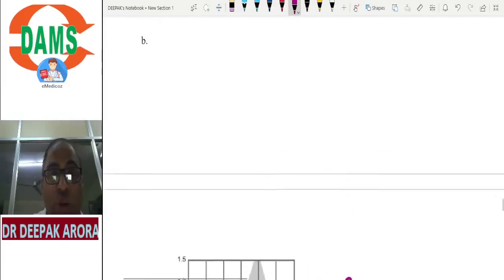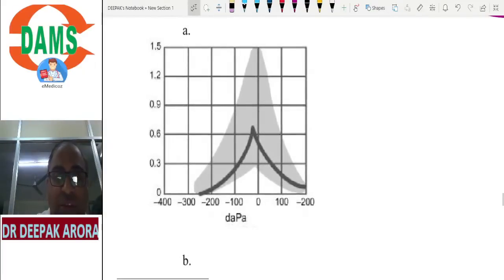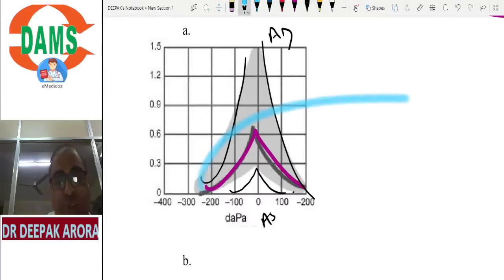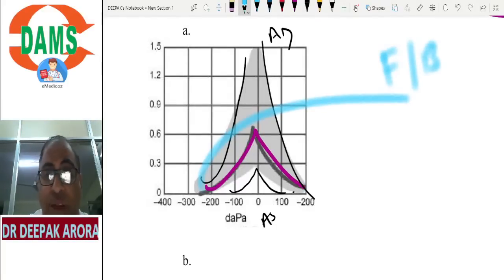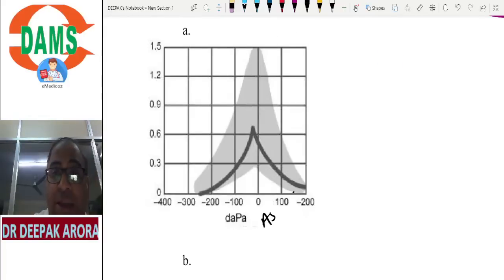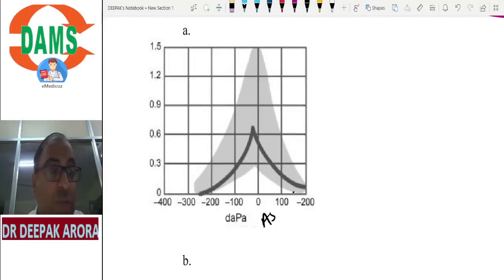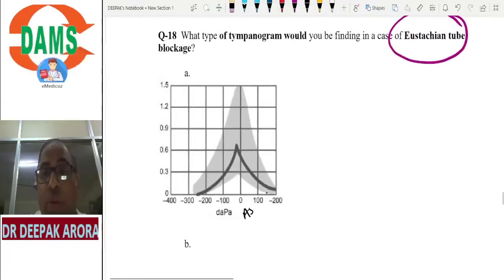Let us revise in fast mode, in the first slide I will explain everything. This is normal. If examiners show you something like this, it is the AD graph, hypermobile. If the examiners show you like this, it is AS. Very nice, everybody is responding in the chat box. If examiners show you something like this, it is a flat tympanogram, also known as B tympanogram. And if the graph is shifted on the x-axis, we call it C tympanogram. Beta, I'm expecting 1 MCQ on tympanometry this year. So all the important graphs should be on your tips.